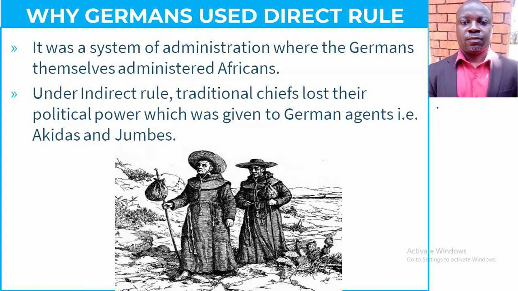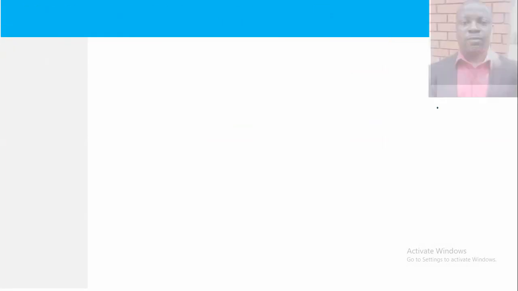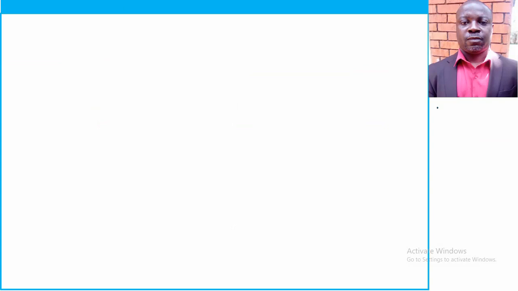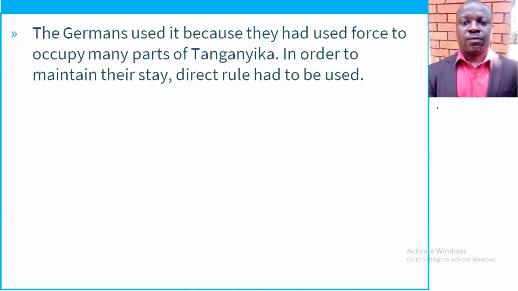So that's an image of the Akidas and the Jumbes. That's how they used to dress up. And most of them were actually coming from the coast. They were used by the Germans to administer the people of the interior in Tanganyika, okay? Now, we have started looking at the reasons. Remember, our heading was why did the Germans opt for direct rule? Why did they go for direct rule?